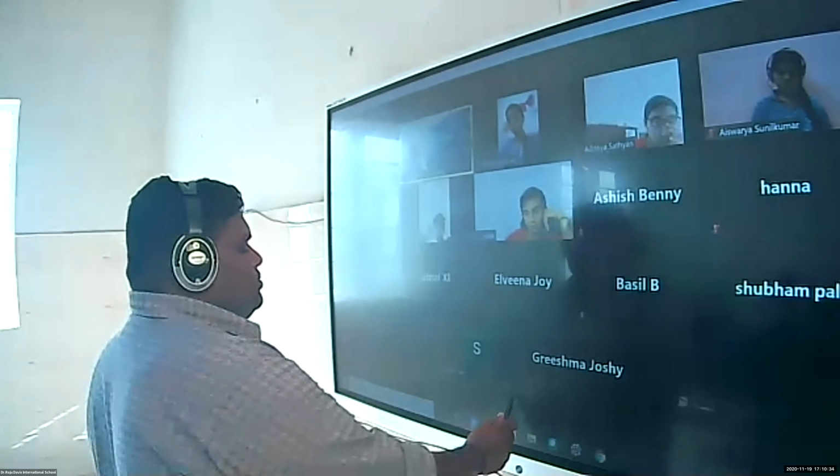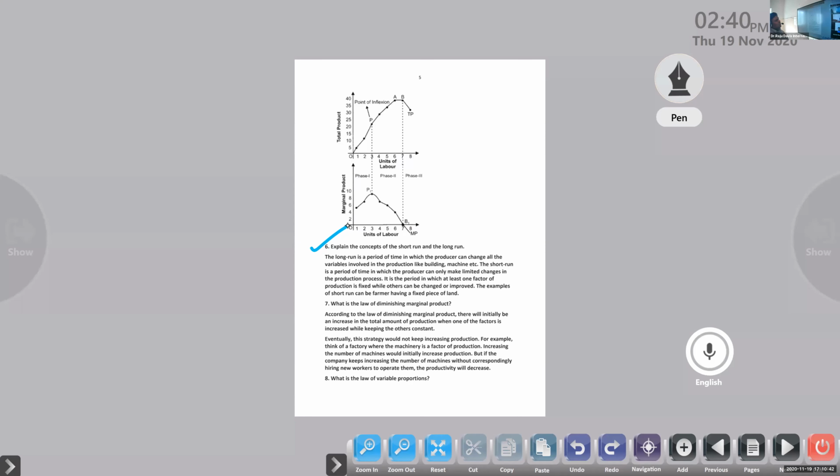In the short run, it has both variable and fixed inputs. Both variable and fixed inputs are there, right? In the short run, only one changes, but in the long run, both will change. Okay, correct. Next one, what do you mean by the law of diminishing marginal product?